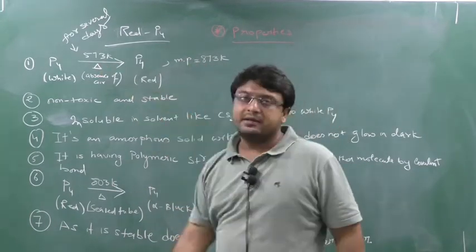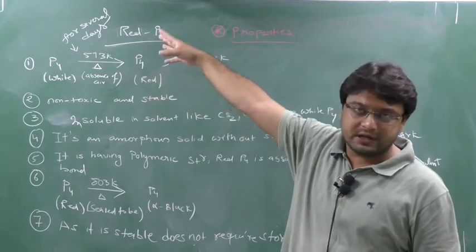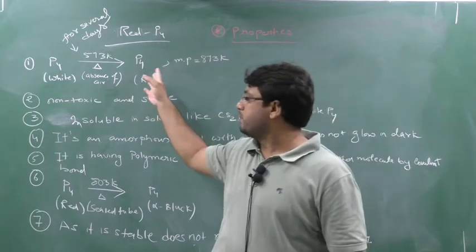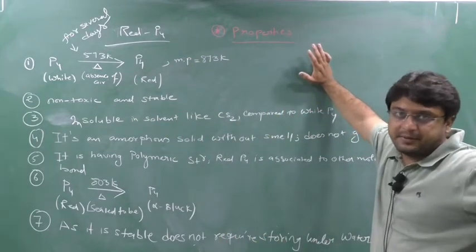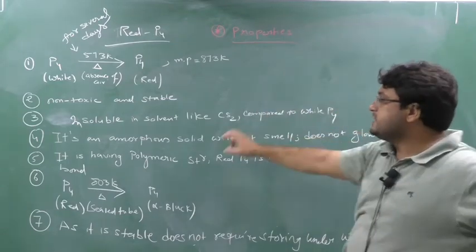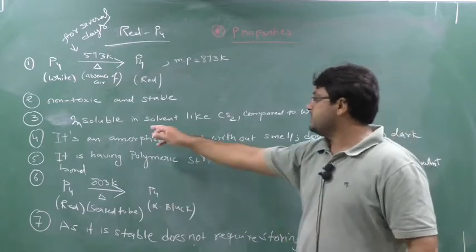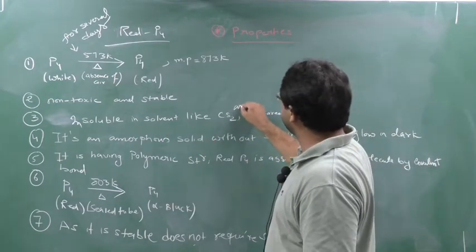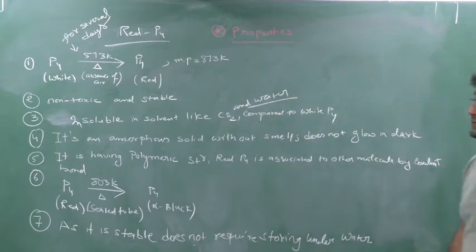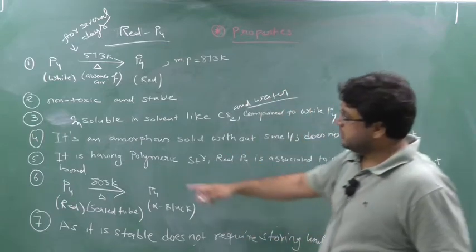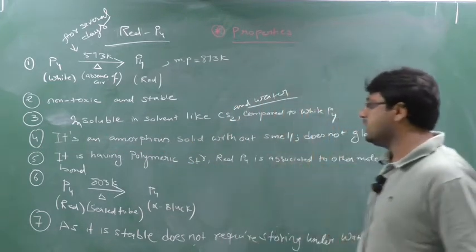Just remember the preparation. How is it prepared? When white phosphorus is heated at nearly 573 Kelvin for several days in the absence of air, you will obtain the red phosphorus. Clear this part? Second point, it is non-toxic and stable. Third point, it is insoluble in solvents like CS2 and water also, compared to white phosphorus, whereas white phosphorus is soluble, yes or no?